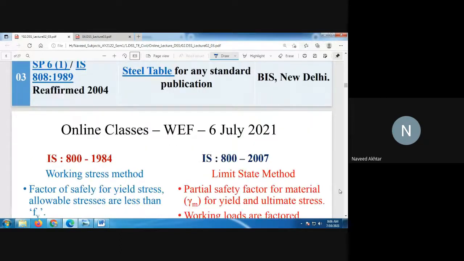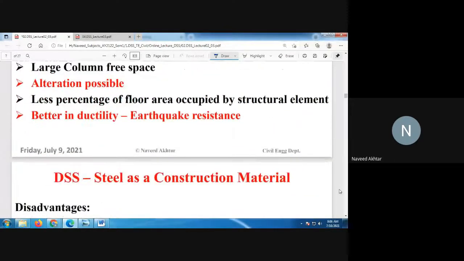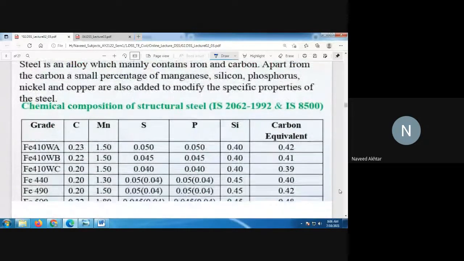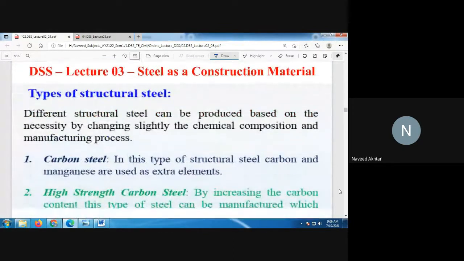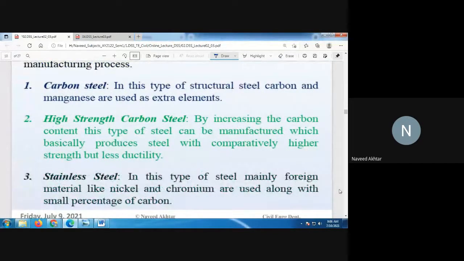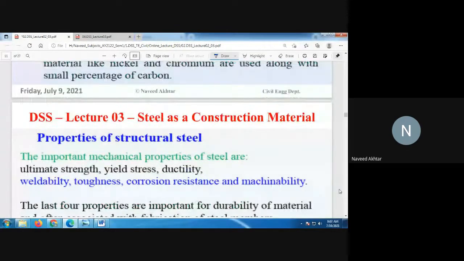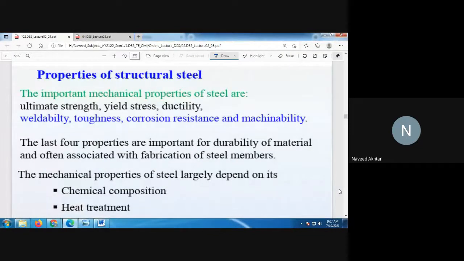Further, we have also seen steel as a construction material, its advantages and also its disadvantages. We have seen the chemical composition, because based on the chemical composition, the different strength and properties of steel are dependent. Also, we have seen the types of structural steel: carbon steel, high strength carbon steel, stainless steel, etc. Now, in today's lecture we will see some of the important properties of structural steel.